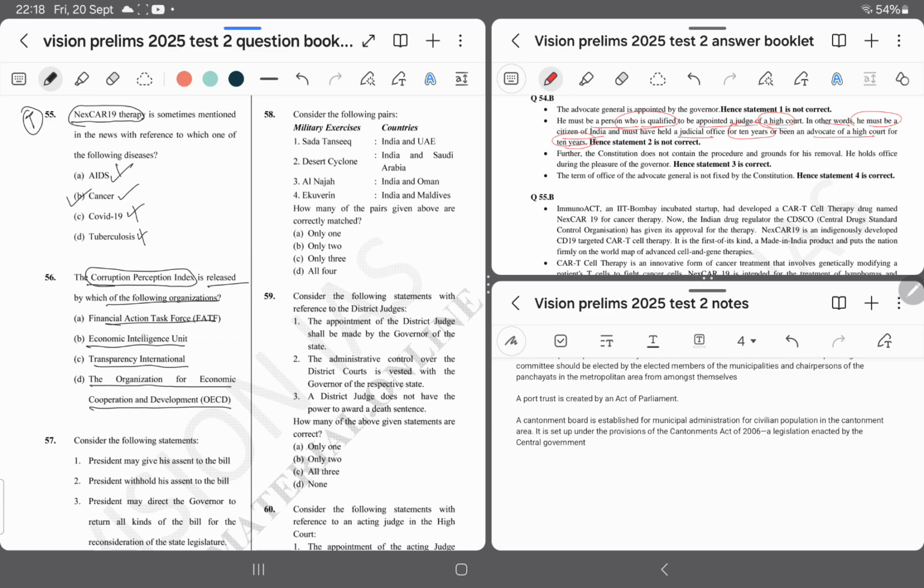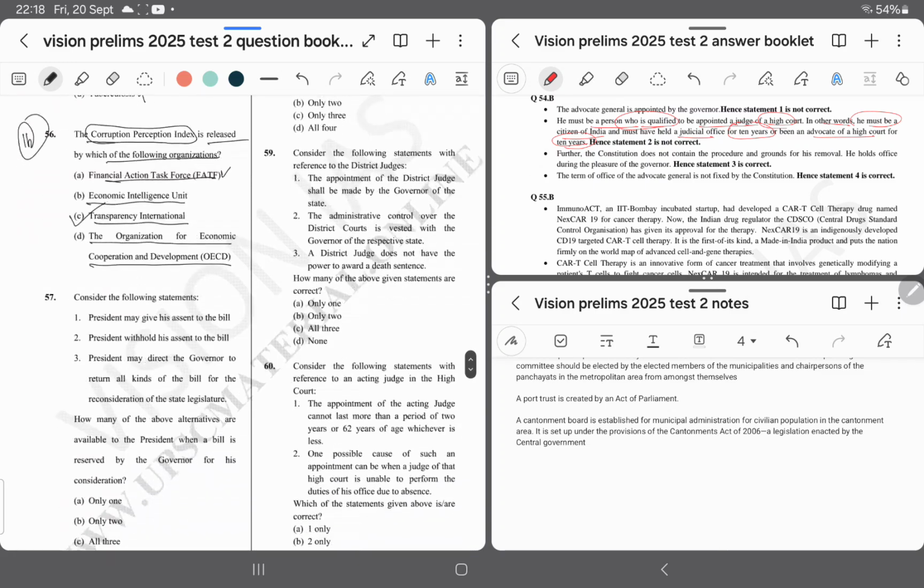And I am going with option number C. Option number A can also be correct. Question number 57. Consider the following statement. Option number A, President may give his assent to the bill, and it is asking how many of the above alternatives are available to the President when a bill is reserved by the Governor for the consideration.